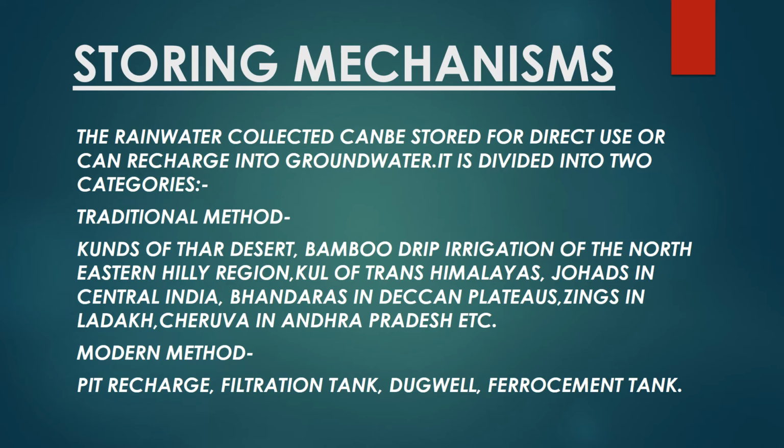Traditional methods: Kund in Thar Desert, bamboo drip irrigation in the northeastern hilly regions, Kul of Trans Himalayas, Johars in central India, Bhandaras in Deccan Plateau, Zing in Ladakh, Cheruvu in Andhra Pradesh. We have many more in your books you can refer to. So these are the local names of the places where they are using the rainwater harvesting. Modern methods: pit recharge, filtration tank, dug well, percolation tank.